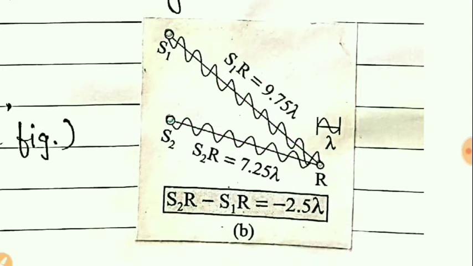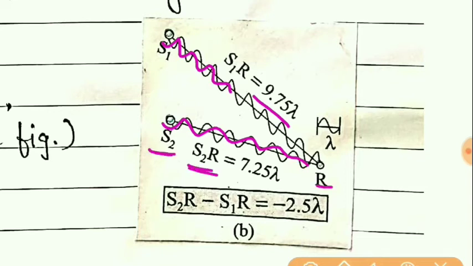Here, if you calculate this wavelength, you will find that it is 9.75 lambda. And suppose for the second wave, the path length S2R is equal to 7.25 lambda. In that case, if we take the path difference, that is S2R minus S1R, it will be minus 2.5 lambda.